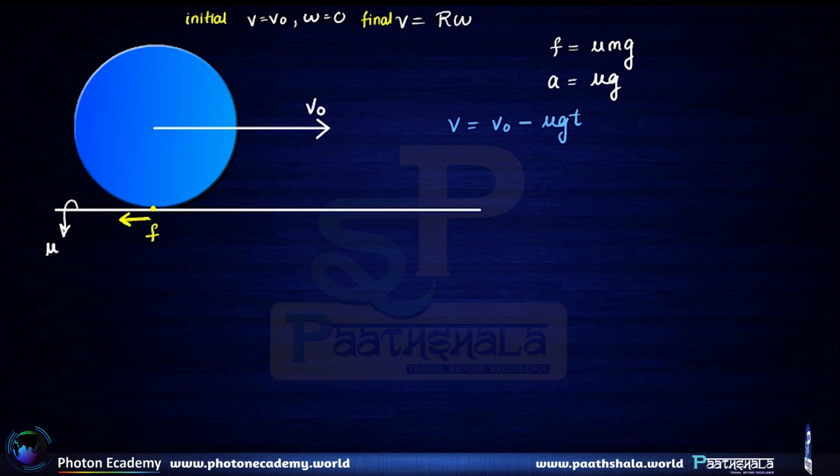Alright, now once this is understood, let us also understand how friction is capable of increasing the angular velocity. Of course, it has to increase angular velocity by providing a torque. Now it is providing a torque which is small f into r. See, friction into perpendicular distance. This torque is being provided by friction.